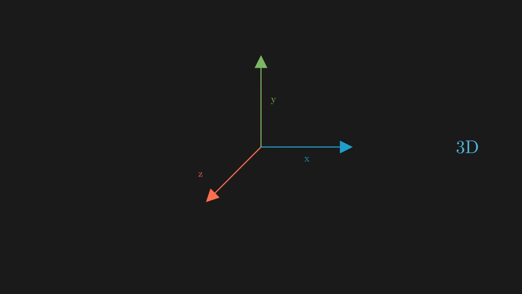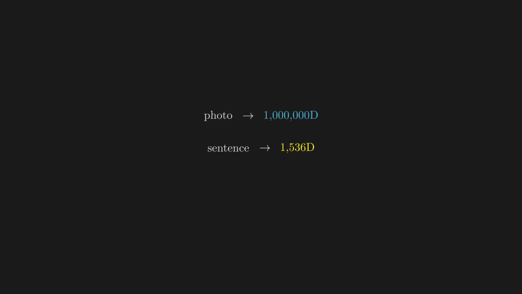This is the world you're used to, but data doesn't stop at 3. A photograph that's 1,000 pixels by 1,000 pixels has 1 million brightness values. That's 1 million dimensions. A sentence fed into ChatGPT gets converted into a vector with 1,536 numbers. That's 1,500 dimensions. Even a song on Spotify is described by 128 audio features, 128 dimensions. Every measurement you make adds a dimension, and modern AI makes a lot of measurements. Let me show you exactly how this works.